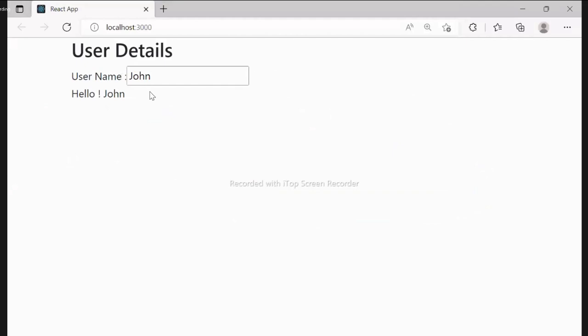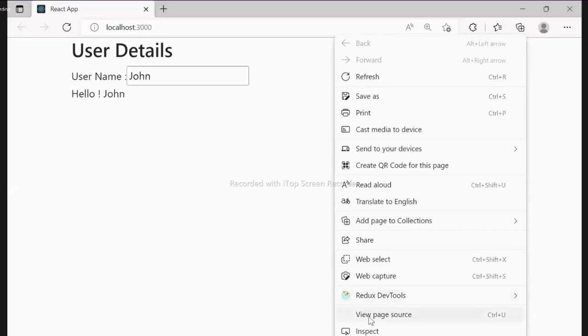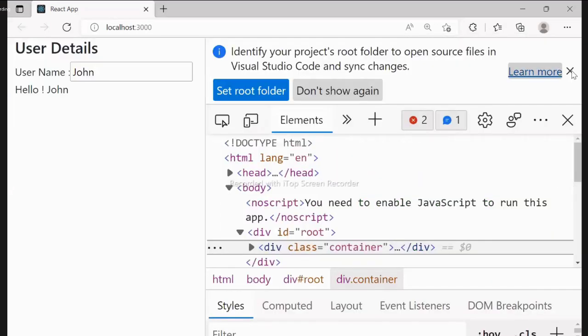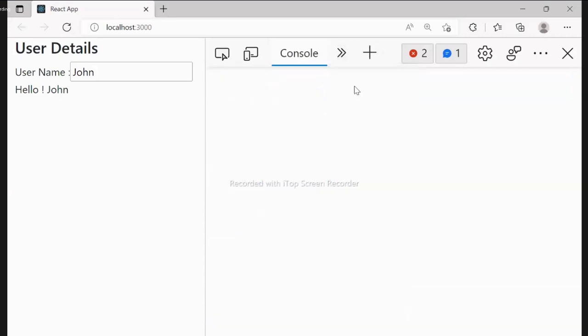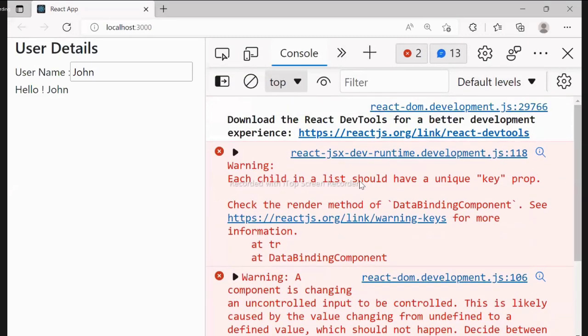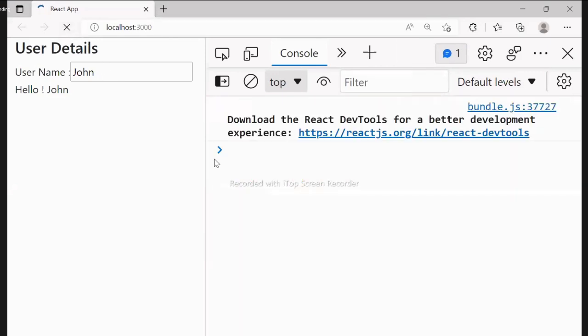But you can see it is not. I click here and I am typing, and it's not allowing me to type. It's read only. I cannot type anything there. You can go to Inspect, and in the console you can see the problem here. It says something about child property for iterations. That's fine, that's not the problem.